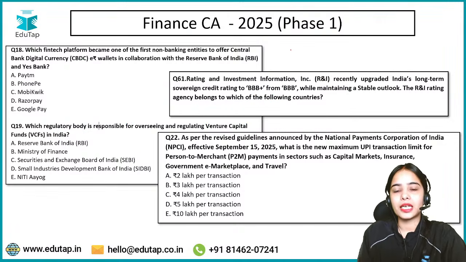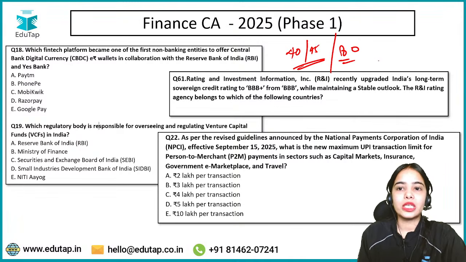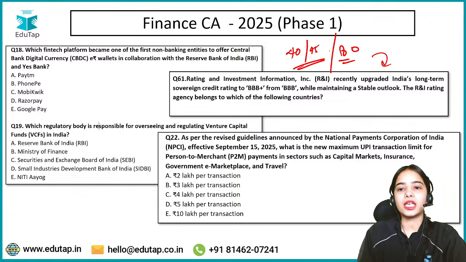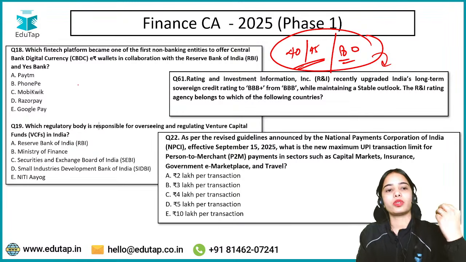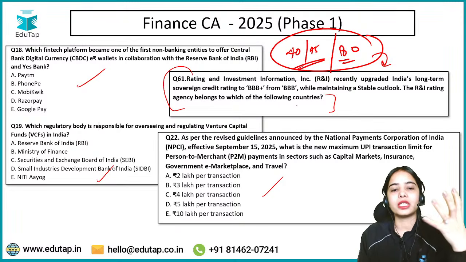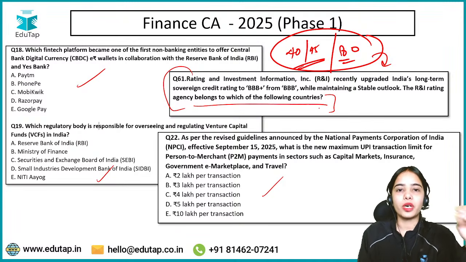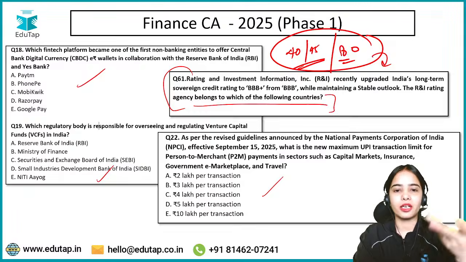The idea is that you have to answer 40 to 45 questions out of the 80. There will be questions on different lines than what you have studied, very much different from what you have studied. So do not worry about it, because you have to answer about half of the questions. Some questions were easy and direct, while some were very difficult, as they were on different lines than what we usually focus on for the examination. So remember, in phase 1 you can leave such very difficult questions.